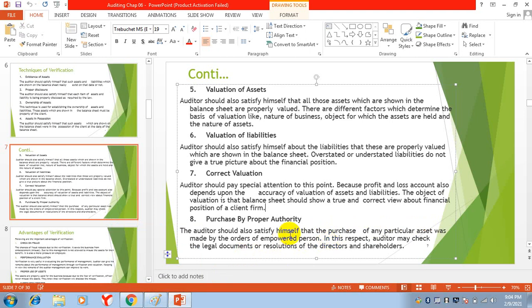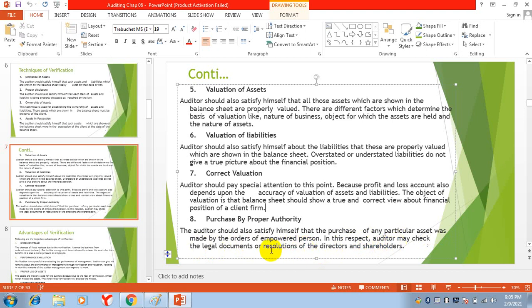And if there are some special purchases, for special purchases you will take permission from the top management, from the board of directors. So the auditor will check whether permission is taken from the empowered persons or not. In this respect, the auditor may check the legal documents or resolutions of the directors and shareholders.